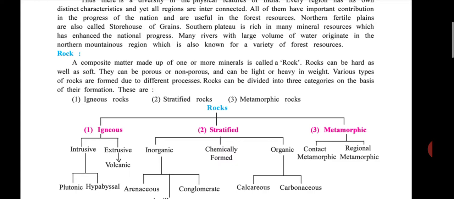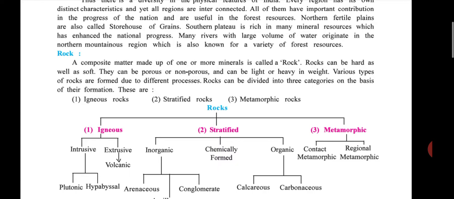But now we just learn and remember that various types of rocks form due to different processes, but which type of process is not required for us. So rocks can be divided into three categories on the basis of their formation.